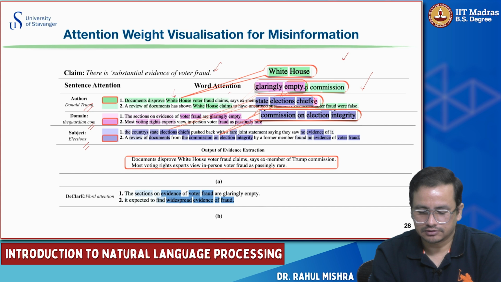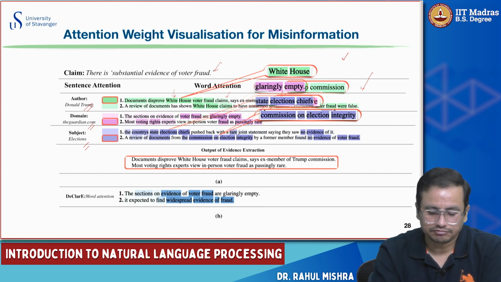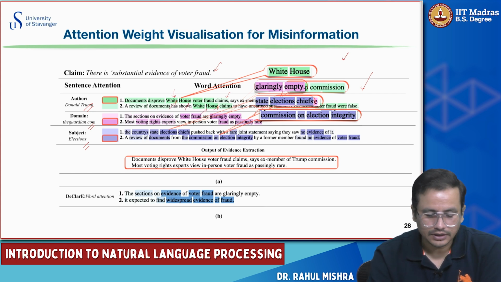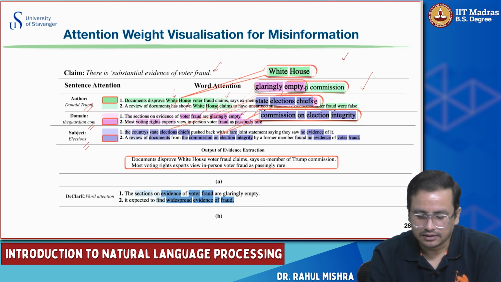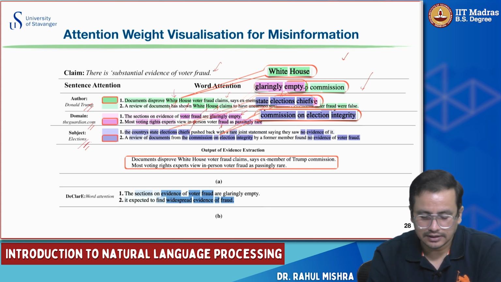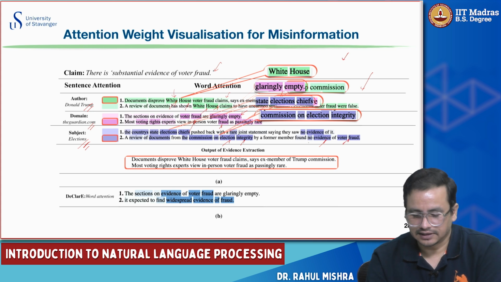Let's say for claims, it's not having much depth, so it's not given much attention score. But in the case of documents, White House is getting more attention score. Specifically in Guardian.com, we can see words which are rare, glaringly empty, and voter fraud and so on. So they are getting selected. And in the case of subject, based on the topic-driven attention, we can see that things related to elections, like election integrity, evidence, and voter fraud, are getting selected.